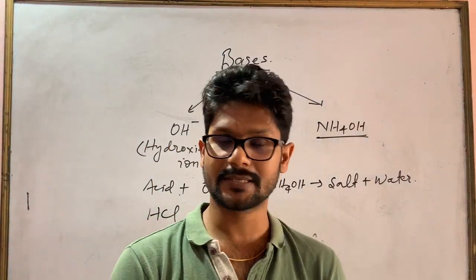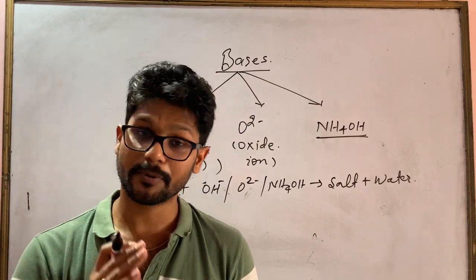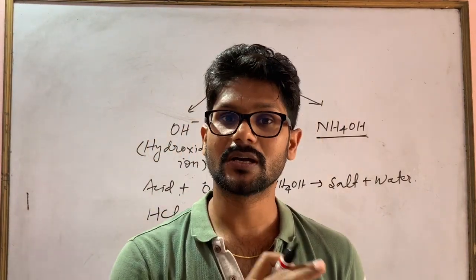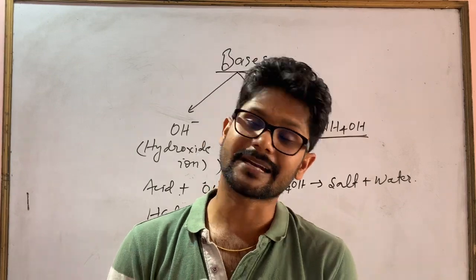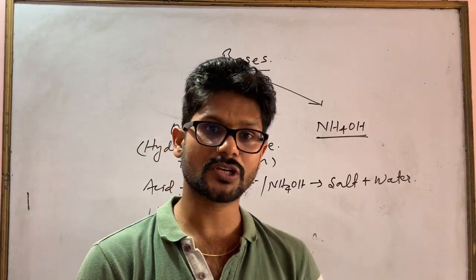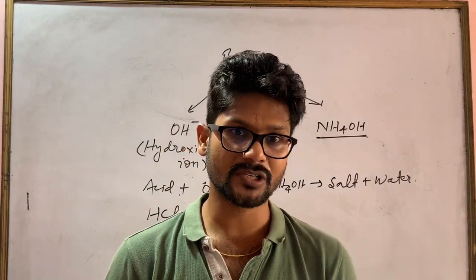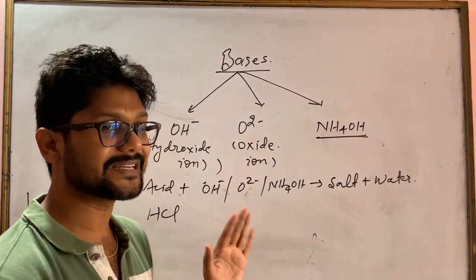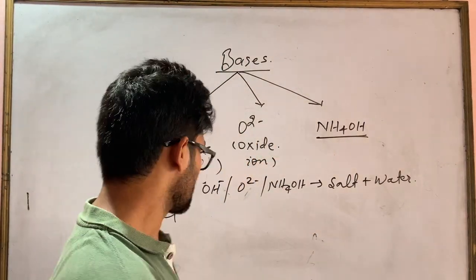Classification of acids, examples of acids, preparation of acids, as well as chemical and physical properties of acids, that I have already explained, and that video is already posted on the channel Sachitometry. So go through the video again and try to understand what acids are and their properties.